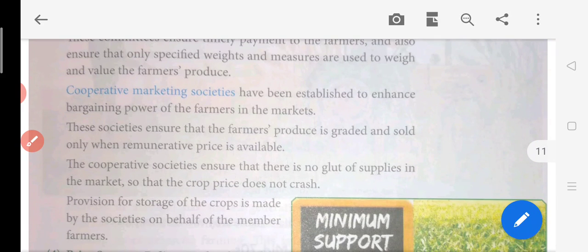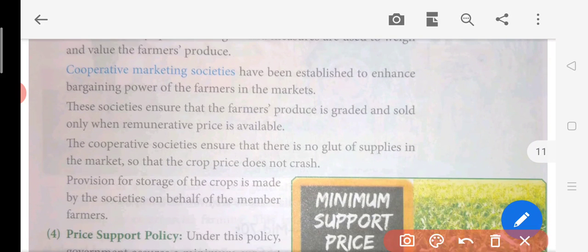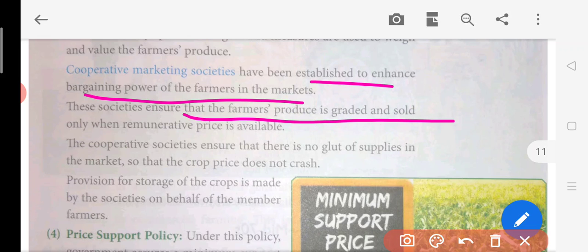Now cooperative marketing society is another thing. What is this? See, these have been established to enhance the bargaining power of the farmer in the market. This society ensures that the farmer's produce is graded and sold only when a remunerative price is available. So the first thing to be noted is that whatever the farmer is producing, like if the farmer is producing wheat, then that wheat will be graded.